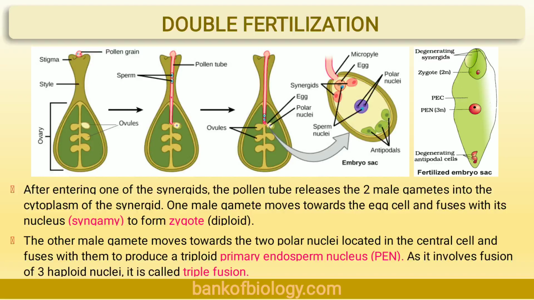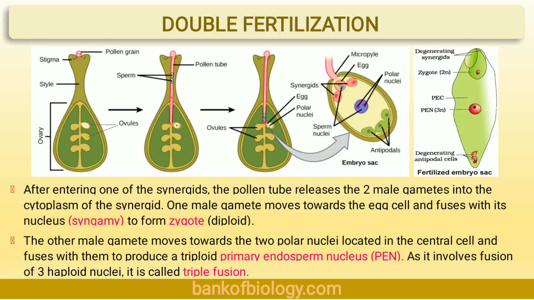Now let's see what is second fertilization. The second male gamete fuses with the diploid secondary nucleus to form the triploid primary endosperm nucleus, that is the PEN, the triploid primary endosperm nucleus.